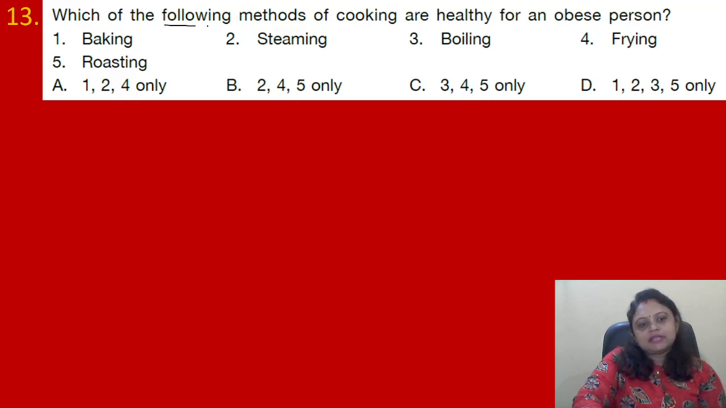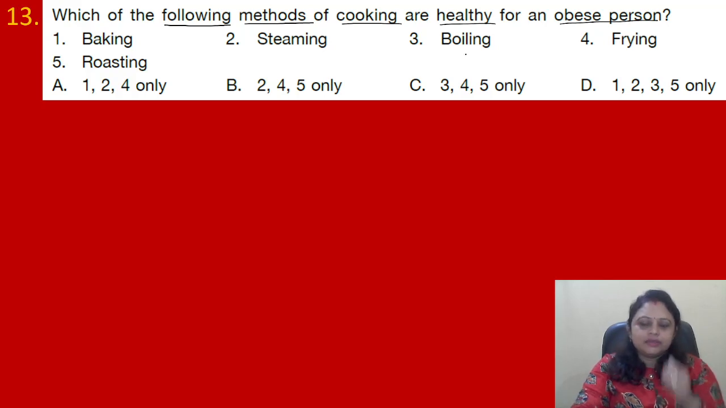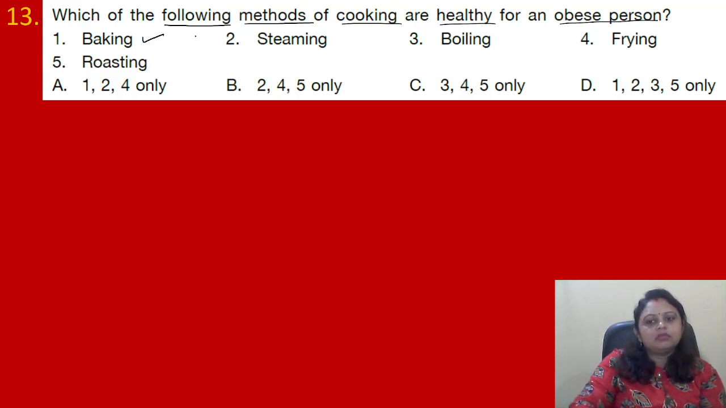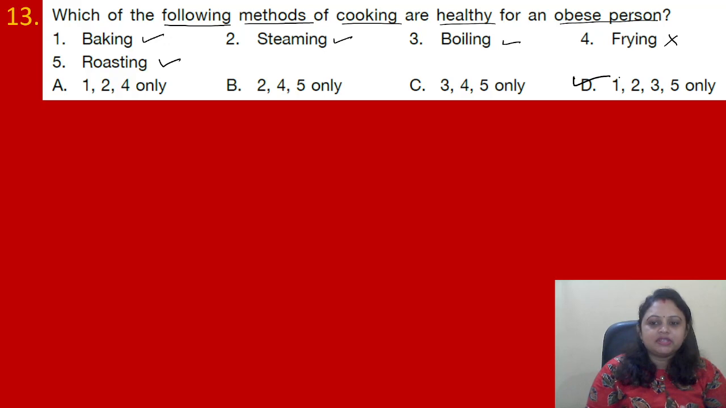So, in the question it is asked, which of the following methods of cooking are healthy for an obese person? An obese person should not take more fat and oils, right? So baking, yes, it can be. Steaming, yes, it is also correct. Boiling is also correct. Frying, no. Frying, we fry using oils, right? So they should not consume this type of thing. Roasting, yes, roasting is also okay. So here the correct option is what? 1, 2, 3, 5. Where is it present? It is present in option D. So option D is the correct answer.